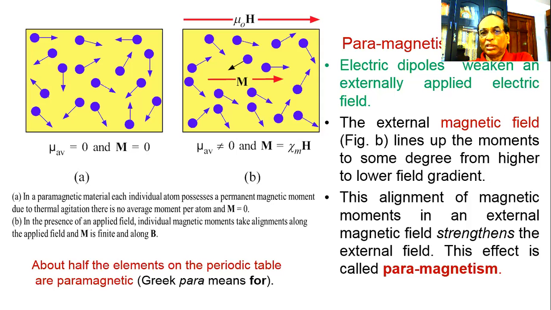So the property of the material will increase the resultant magnetic field. About half of the elements of the periodic table are paramagnetic. We already mentioned this.